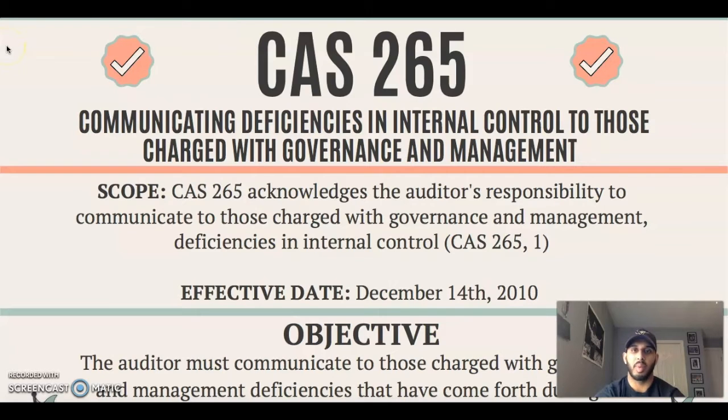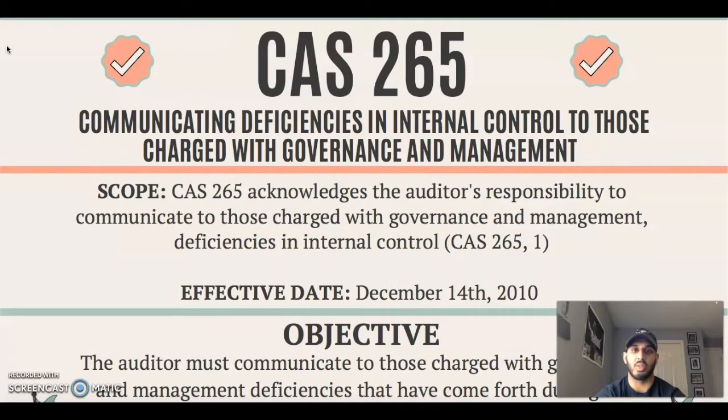Hello everyone, I'm going to be presenting on CAS 265, which has to do with communicating deficiencies in internal control to those charged with governance and management. So the overall scope of CAS 265 acknowledges the auditor's responsibility to communicate to those charged with governance and management